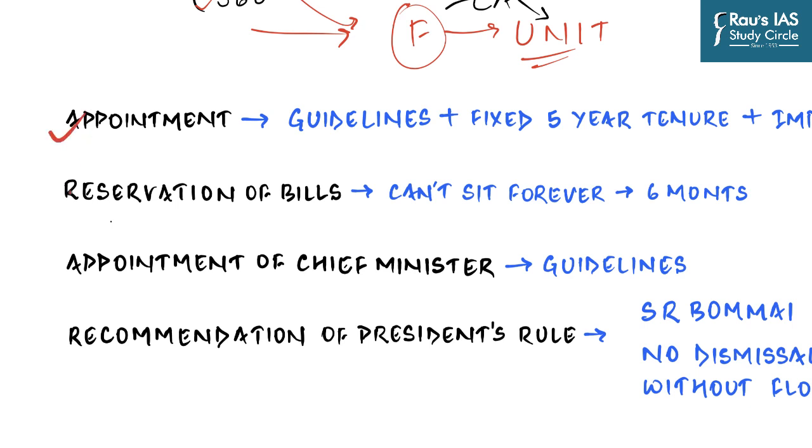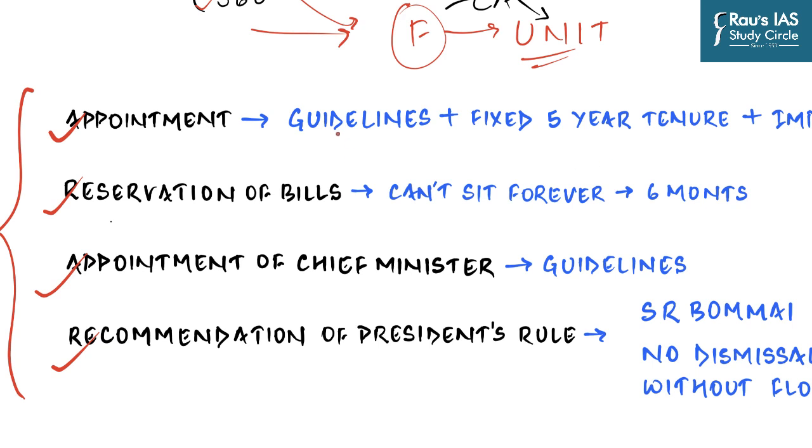Be it the manner of appointment of a governor or reservation of bills by him or her, whether it is about appointment of chief minister in case of a hung assembly, or be it about recommendation of President's rule. All of the provisions given in the Constitution of India and the way they are actually used in day-to-day life have ruffled a lot of feathers with the state governments. And hence, most of the states and the committees constituted by them to rework the Constitution of India have recommended changes in the way the governor is appointed. And so in this regard, the Punchhi Commission has recommended quite a few things.